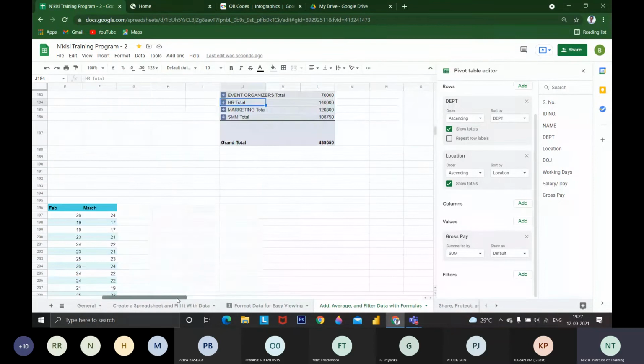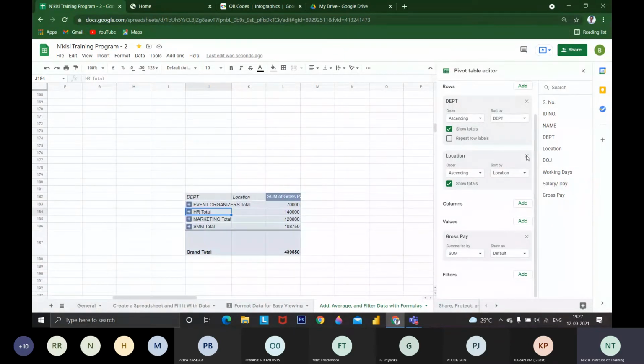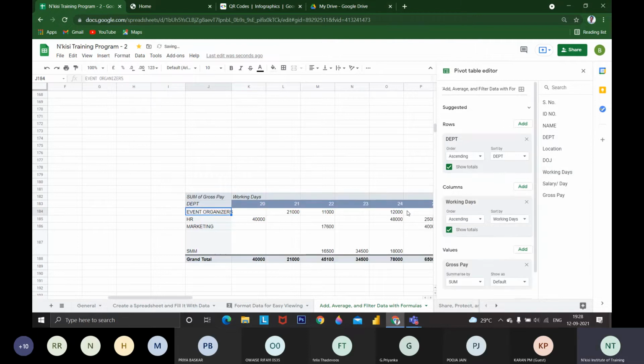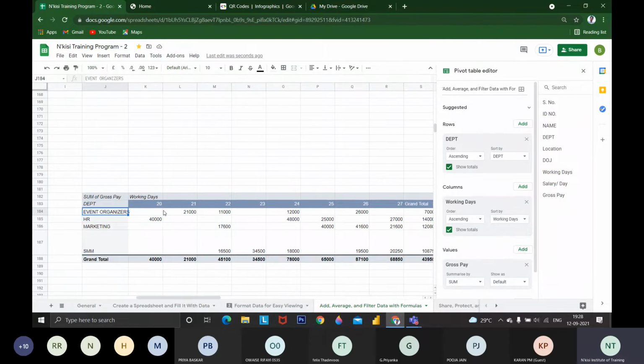If we want to know working days, we can add it. We can give department wise working days. For department wise, based on working days, I have split up. For 20 days working, HR people are getting 40,000. If we are working 24 days, they will be getting 48,000. Since I have put in 1,000 rupees, two people are getting 45,000. If one person, 25,000. So like this, you can come up with various conclusions.